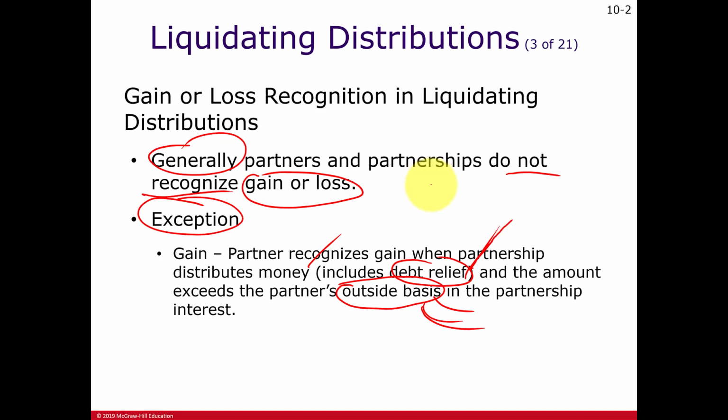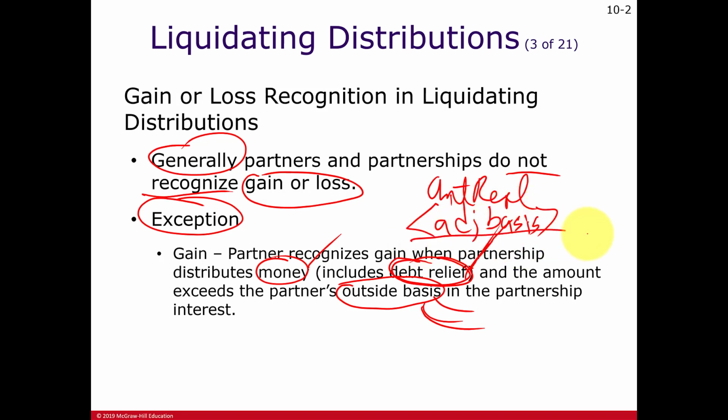So again, you're looking at an amount realized, all the benefit you're getting, and in this example on this screen, they're talking only about money being received and being relieved of debt, which is the same thing as receiving money, minusing out the adjusted basis of the partnership interest the partner has in his or her interest to equal the gain or possible loss. Again, if that's the only thing that's happening, money, then there will be a recognized gain or loss. That's the exception here versus postponing the gain or loss.